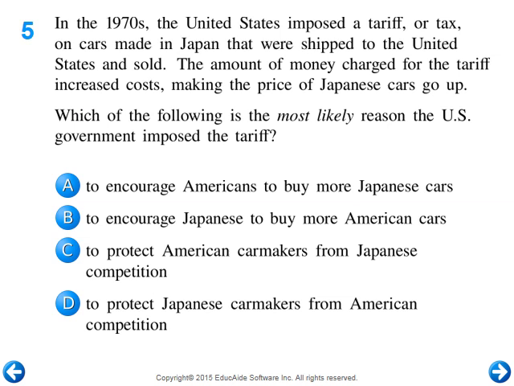Number five, in the 1970s, the U.S. imposed a tariff or tax on cars made in Japan that were shipped to the United States and sold. The amount of money charged for the tariff increased costs, making the price of the Japanese cars go up. Which of the following is the most likely reason that the U.S. government imposed a tariff? Go back to our first question on this. You impose tariffs to make foreign products cost more and enable U.S. companies to compete a little bit better. So it's going to be C, to protect American car makers from Japanese competition.